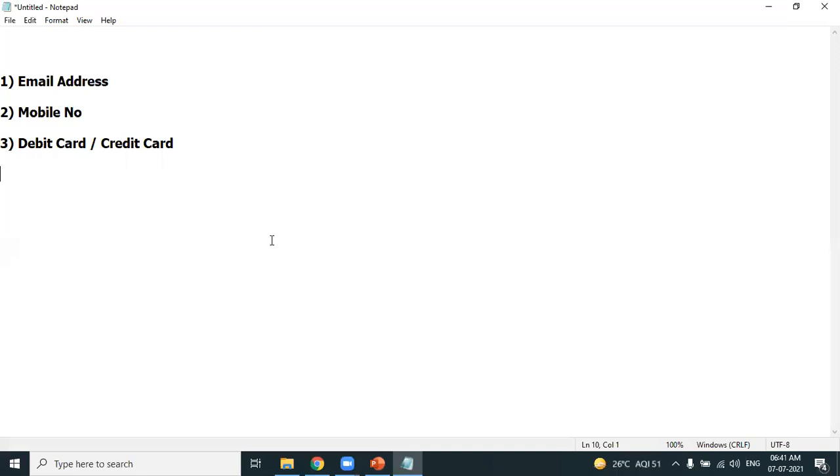How do you create a new AWS account? What is the URL to log into AWS? I hope you know it: aws.amazon.com. This is the URL, aws.amazon.com. Let's log into the AWS site.